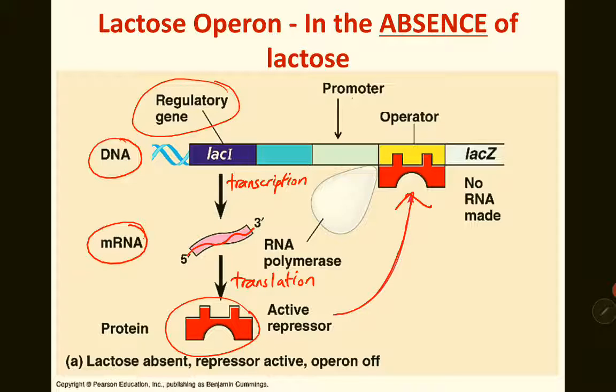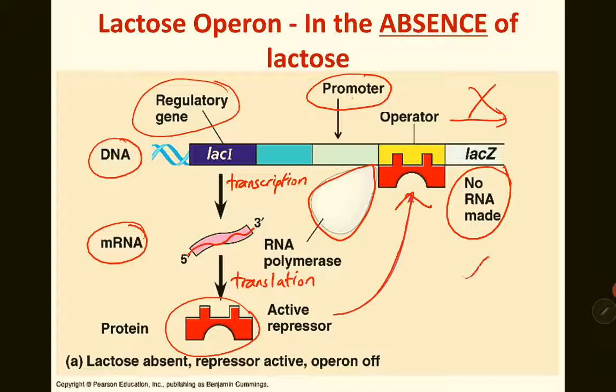So when it binds to the operator, it prevents RNA polymerase from binding to the promoter. So the structural gene cannot be transcribed. When it cannot be transcribed, no mRNA is produced, so no enzyme is produced.